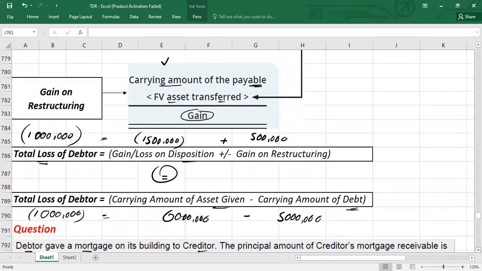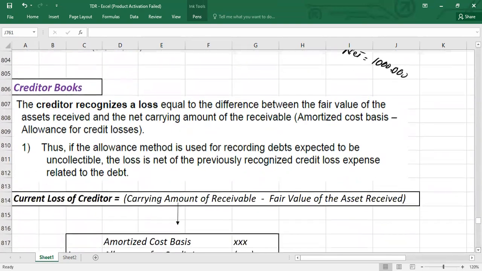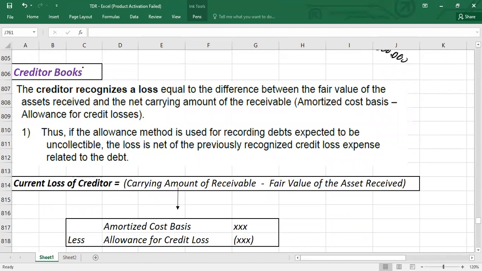Okay, now, guys, I'm going to talk about it from the creditor's point of view. Of course, if the debtor has a gain on restructuring, of course the creditor will have a loss. And how will you calculate the loss, guys? This loss is always equal to the difference between fair value of asset received, because the creditor is going to receive the asset in full settlement of the debt.